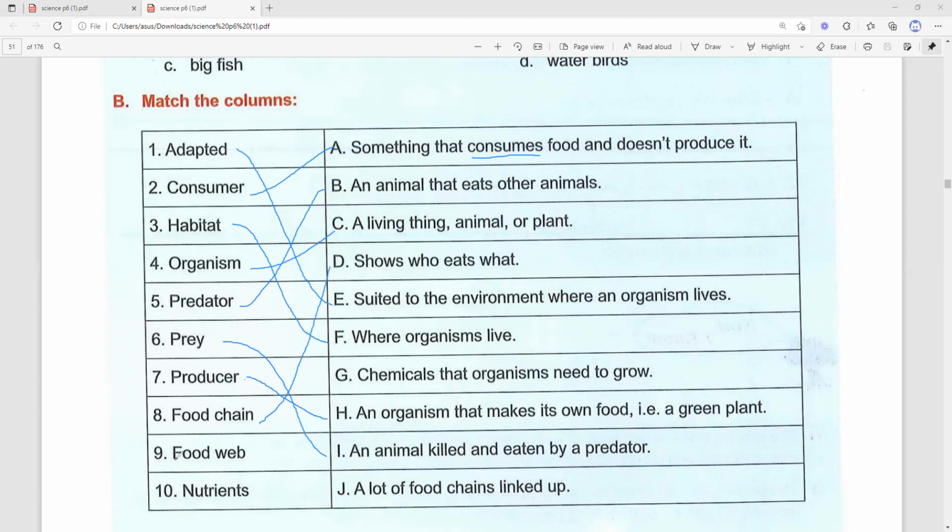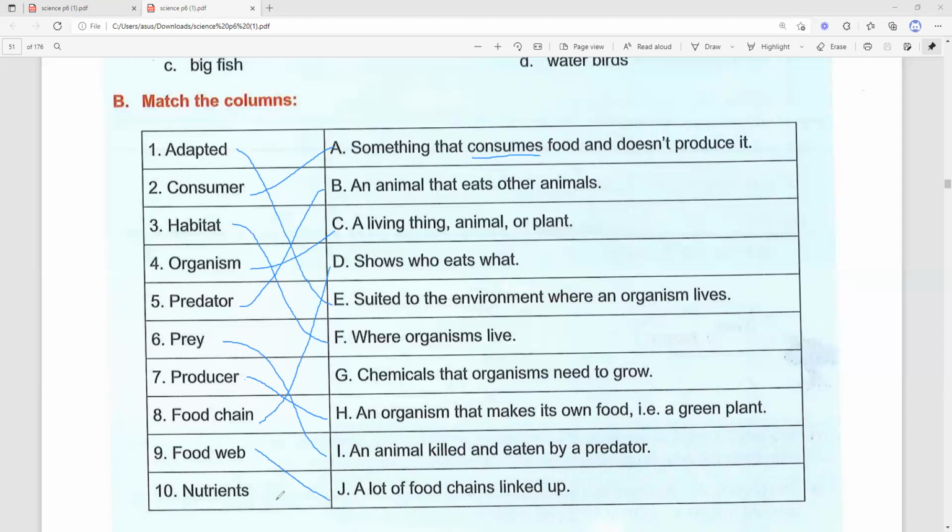Okay, number 9, we have food web. If you say food web, you can find there many food chains. Okay, so many food chains, that is what we call a food web. So for food web, our answer is letter J. A lot of food chains link up. Okay, so that is the answer. Food web, a lot of food chains link up.